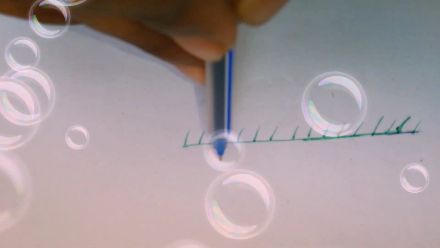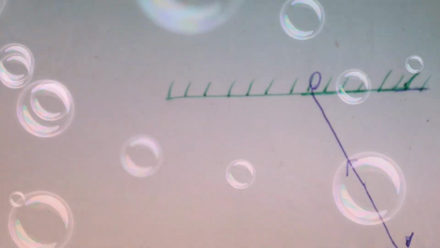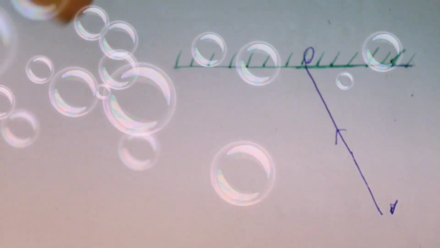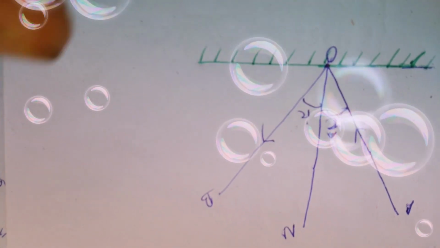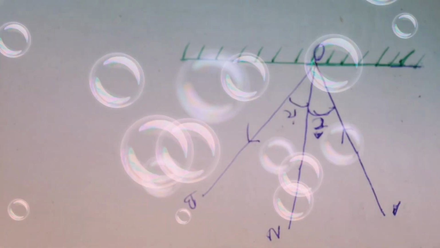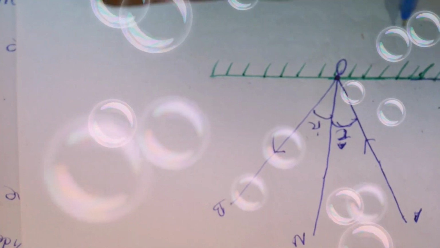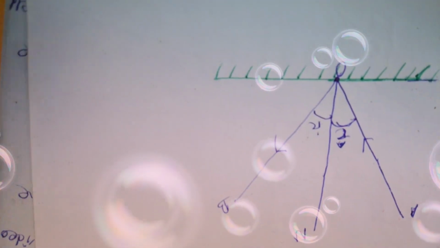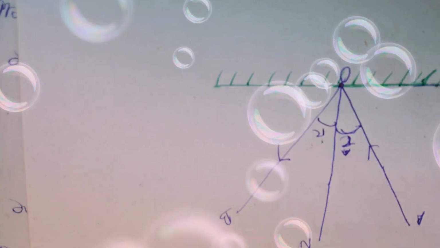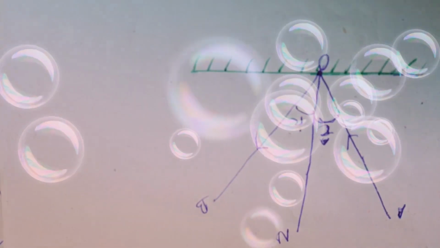So consider this line is the reflecting surface, and AO is the incident ray and OB is the reflected ray and ON is the normal. O is the point which is formed by the incident ray striking the reflecting surface.